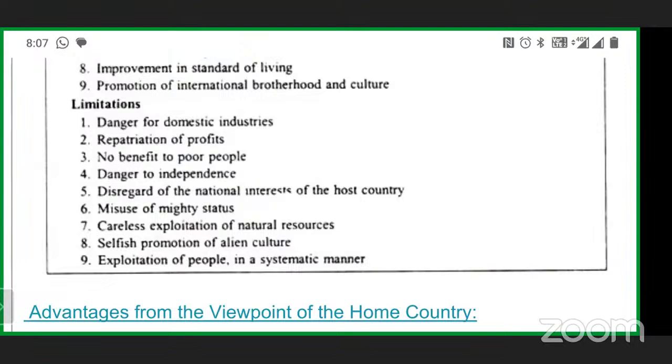The mighty status, that means the status of the host country gradually decreases. Careless exploitation of the natural resources. The best example is Odisha. In Odisha, different companies, national and international, came and started their business, like in Bolani and all.